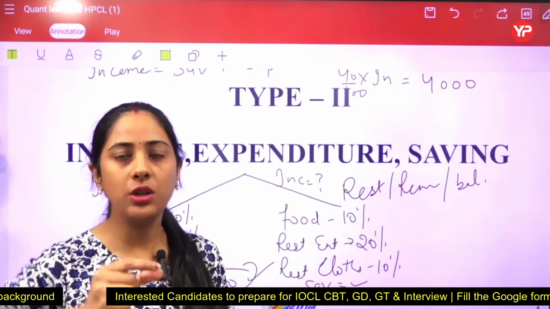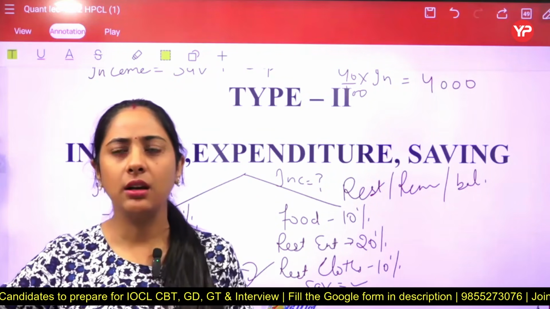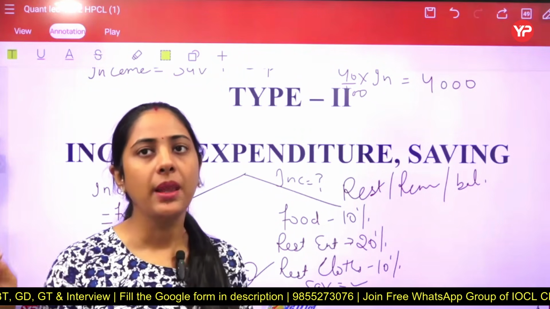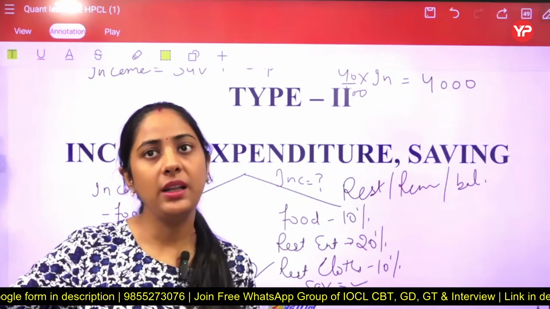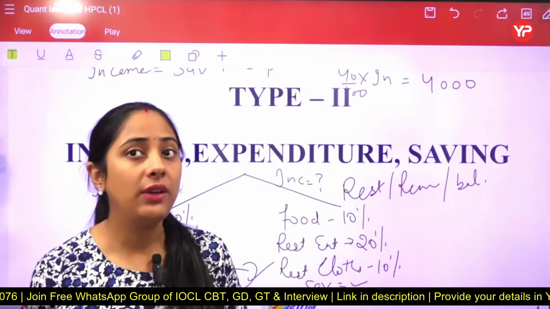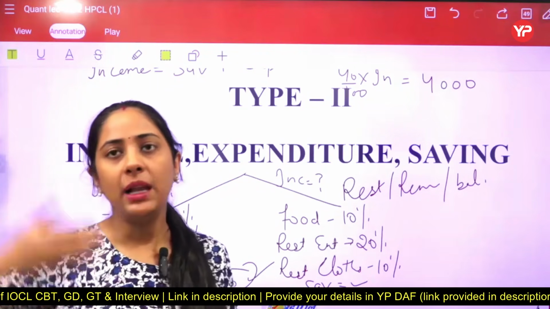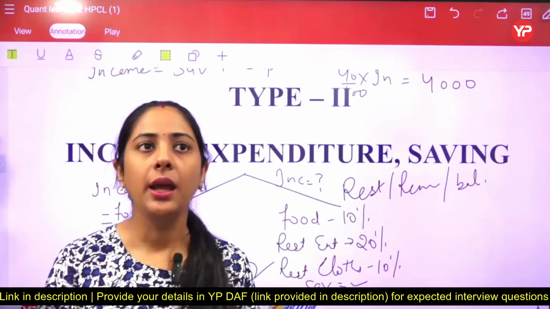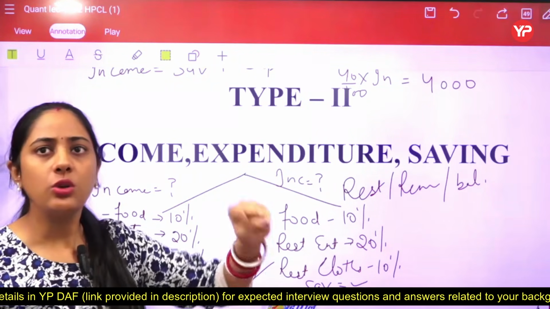Out of this 8,000, you are going to spend some on entertainment per month. That is, let's just take 4,000. तो 8,000 में से 4,000 आपने फिर खर्चा कर दिया. Now you are left with 4,000. Out of the 4,000, you are spending some amount, let's just take 1,000 rupees on clothes, and now you are left with the balance. तो ये वो केस है. पहले पहला खर्चा करते हो, फिर सोचते हो अगले वाला जो बचेगा उसमें से करेंगे. But students, here we are getting some value, है ना? तो इसको करना कैसे है?